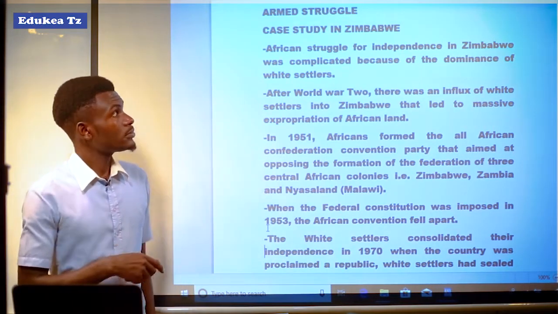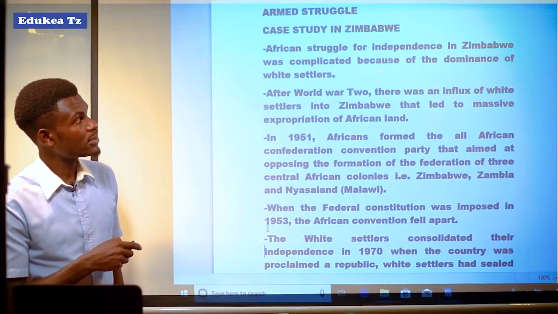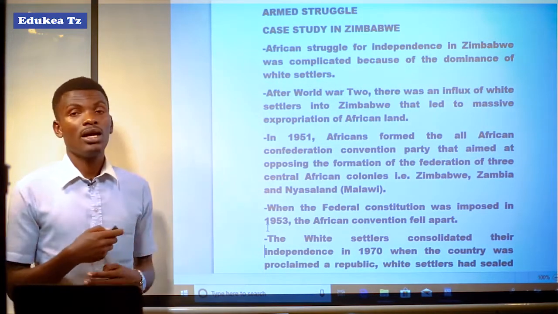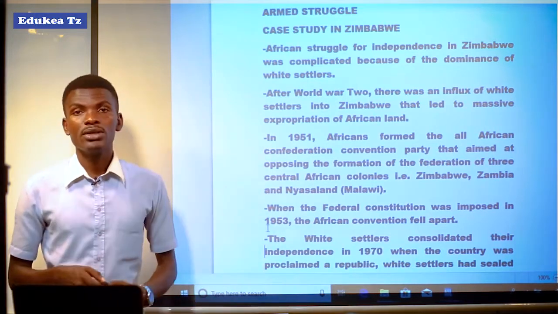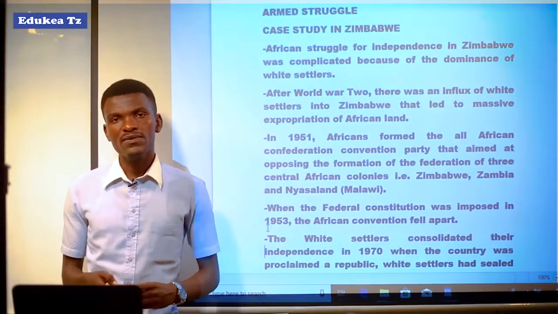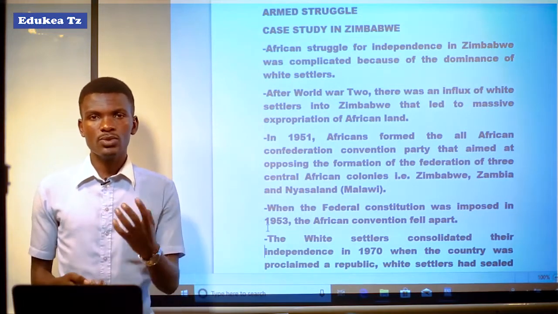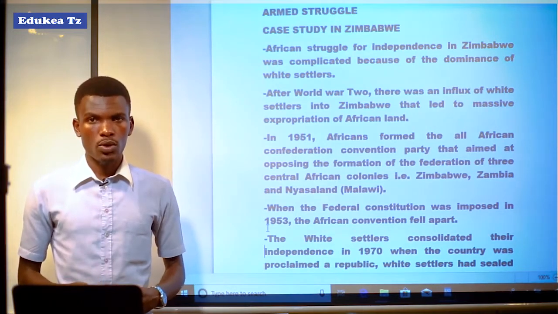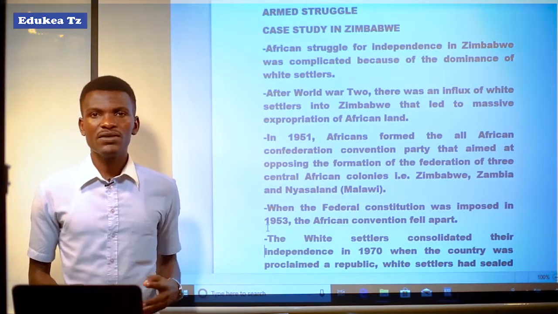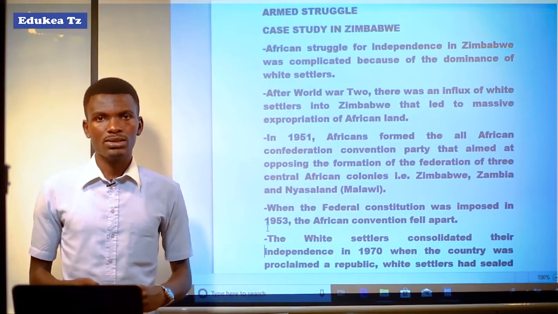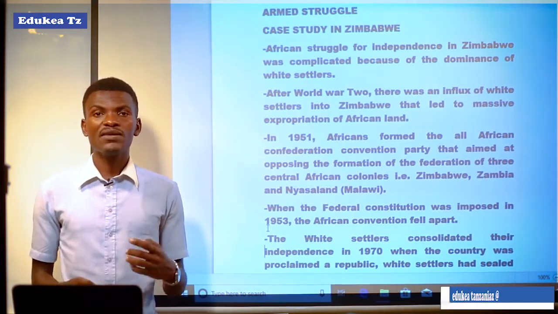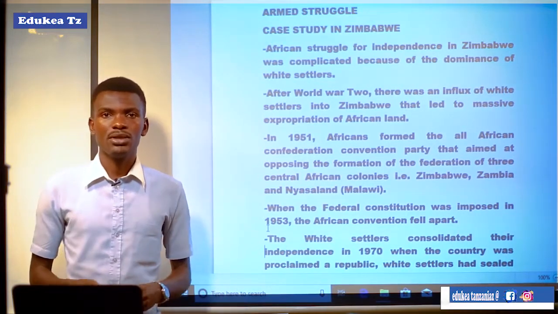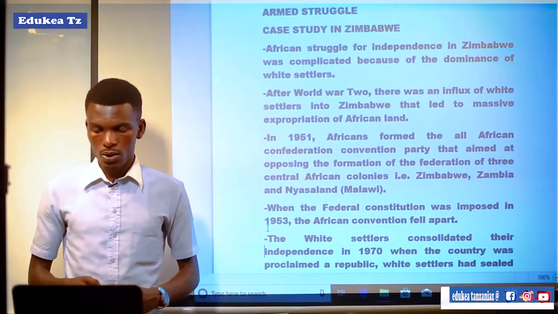African struggle for independence in Zimbabwe was complicated because of the dominance of white settlers. Before looking at anything, I would like to define armed struggle. It was the form of struggle for independence whereby actual war or physical fighting between Africans and colonialists was conducted.